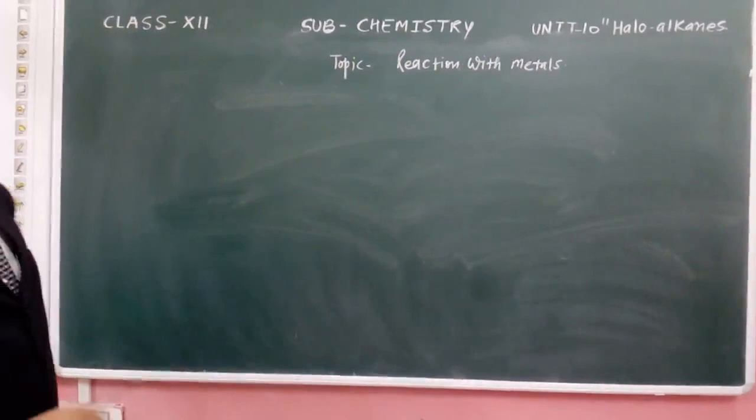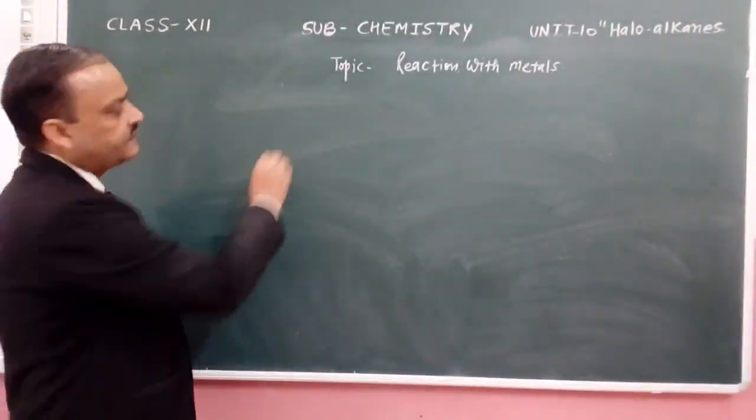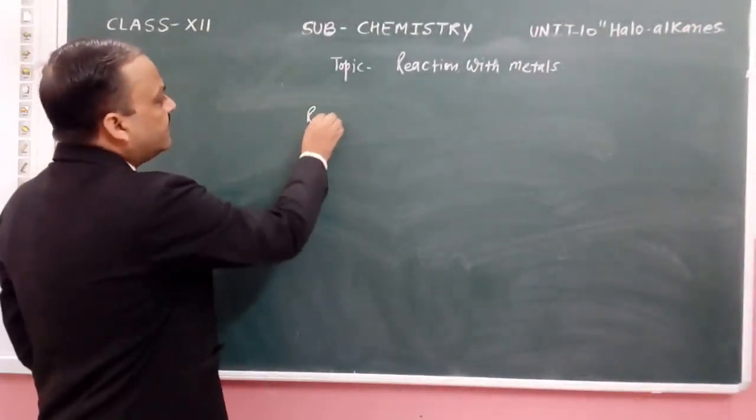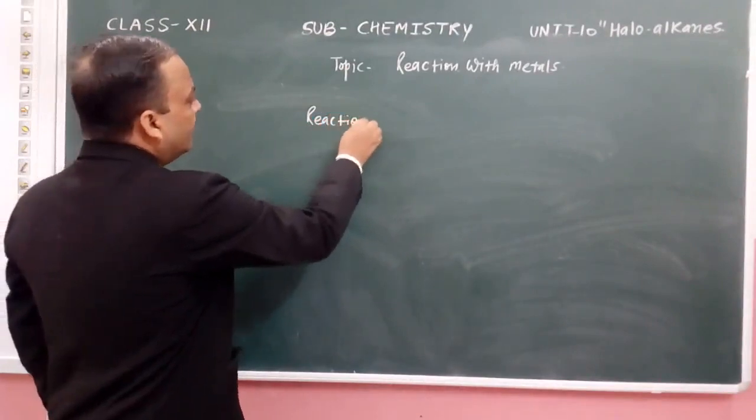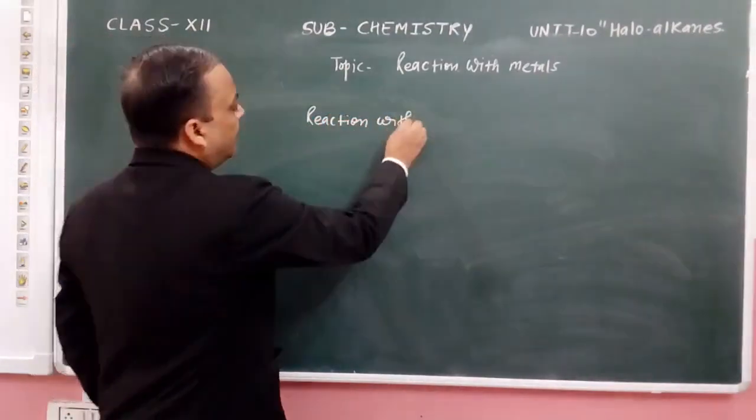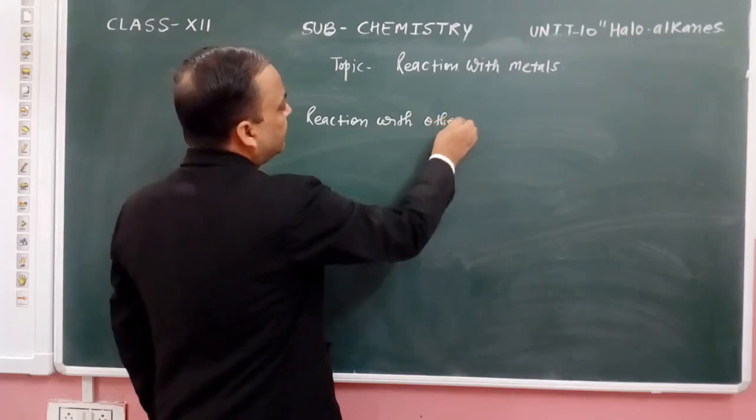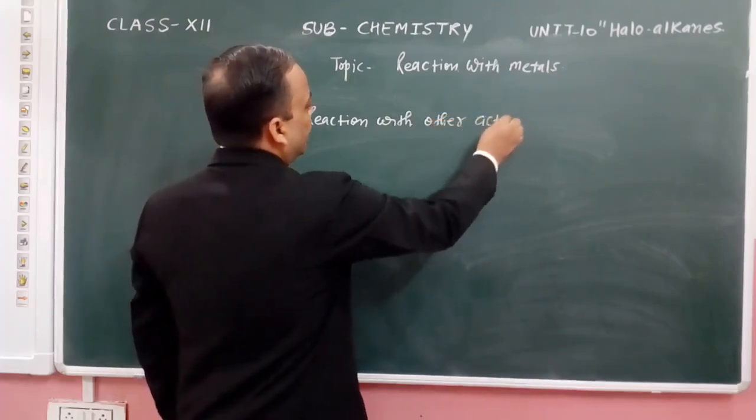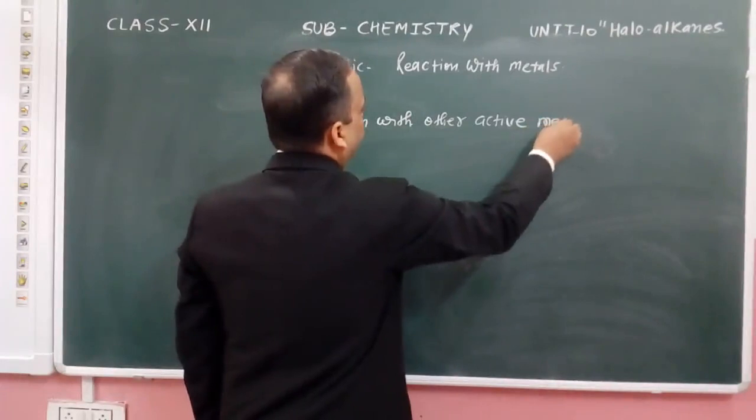In some other reactions, we have reaction with other active metals.